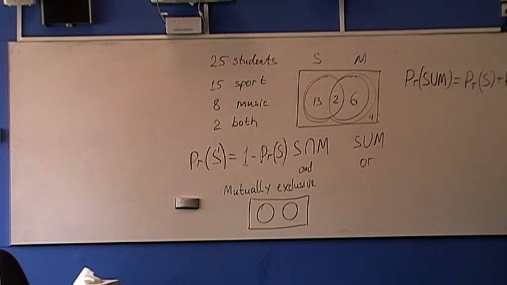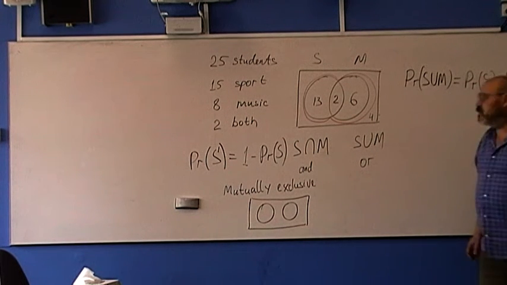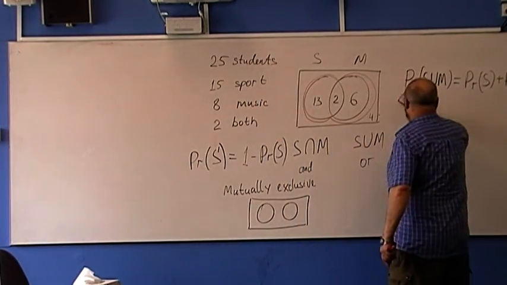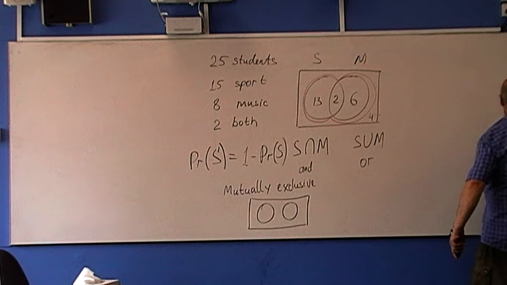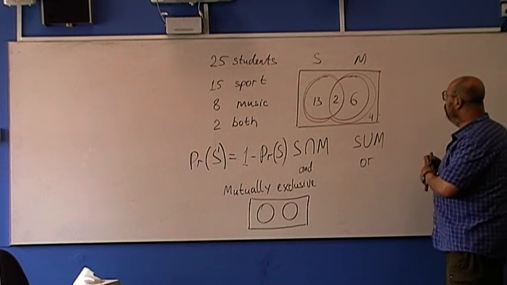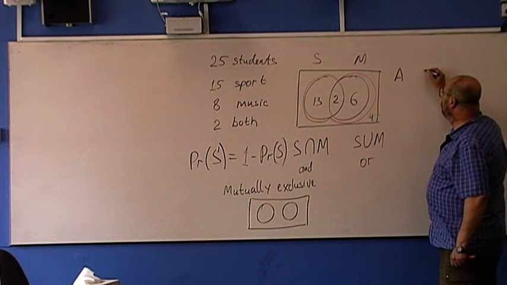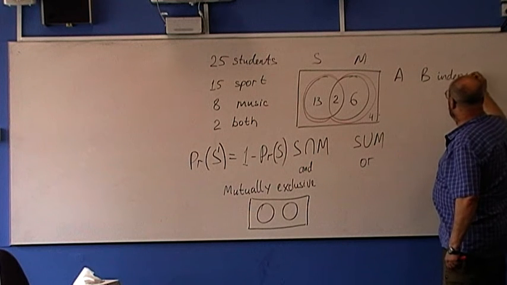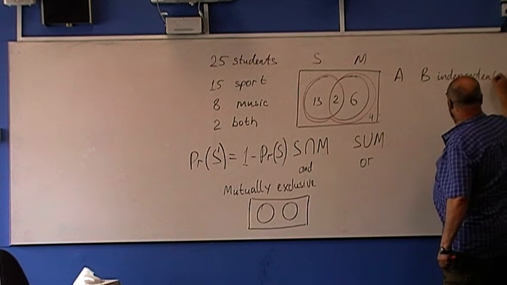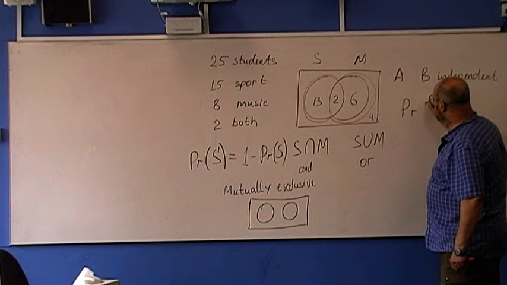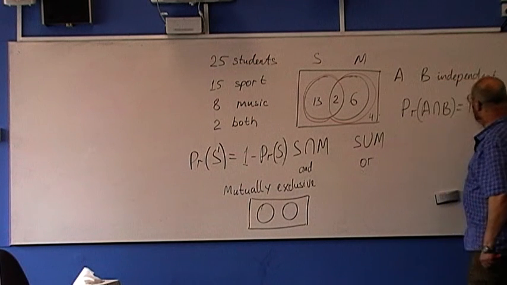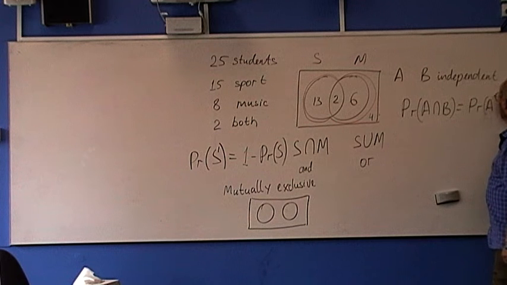Another type of event is independent events. If we have events A and B, A and B are independent if probability A intersection B equals probability A times probability B.